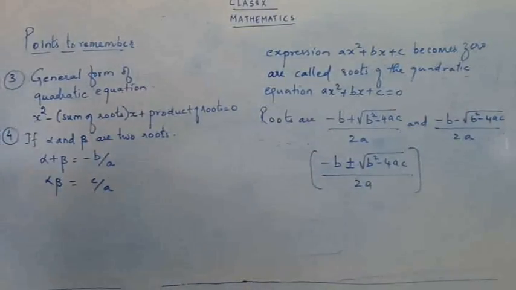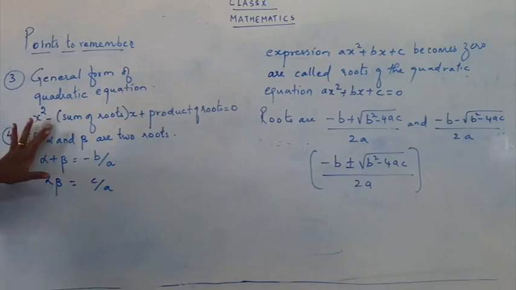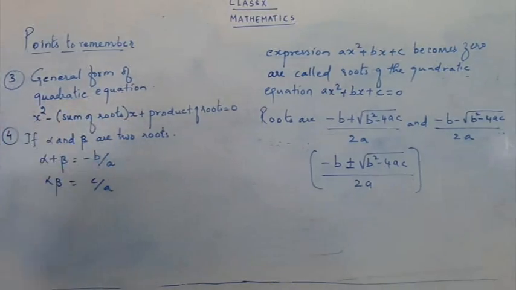Okay, the third point was the general form of the quadratic equation. What is the general form of the quadratic equation? x square minus sum of roots the whole x plus product of roots is equal to 0. So remember the formula, remember the general form of the quadratic equation. I'll repeat once again: x square minus, in brackets, the sum of roots, the whole x plus product of roots is equal to 0.